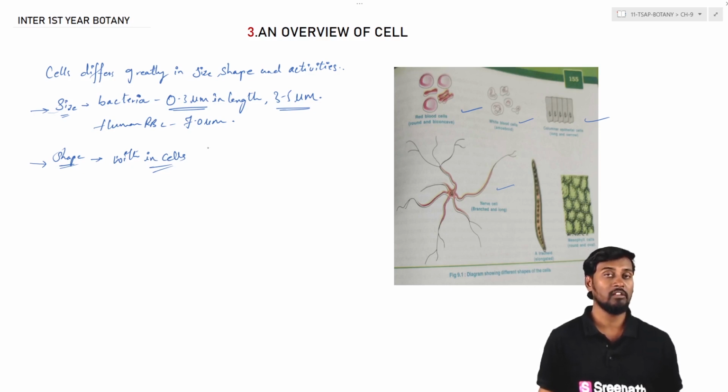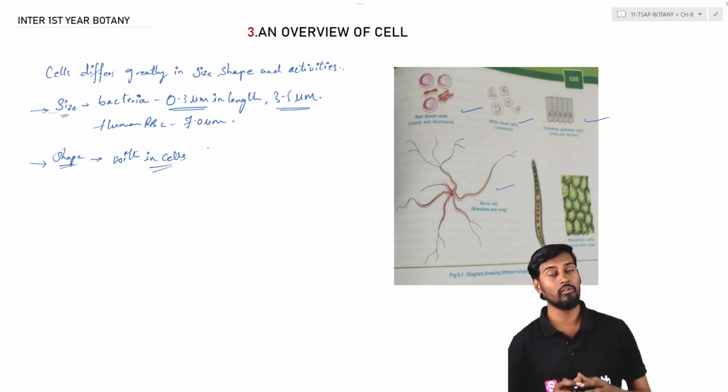In a multicellular organism, for example in a human, the cornea and cone cells in the eye are involved in vision, whereas in the kidneys the nephrons are involved in filtration, and the bone marrow is involved in the formation of blood. So generally this is the overview of the cell.